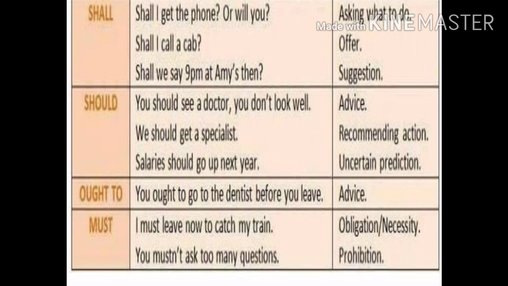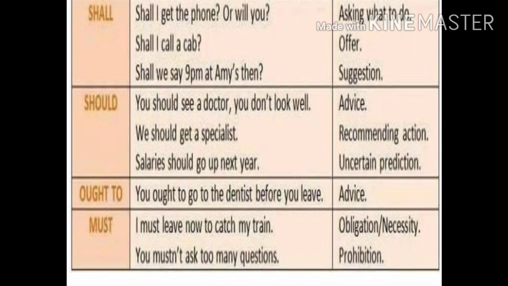Look at the example. I must leave now to catch my train. So here you are speaking about necessity. It is unavoidable and it is necessary that you leave to catch the train. Look at the next usage. Prohibition. Prohibition means saying that you are not allowed to do something. Look at the example. You mustn't ask too many questions. Mustn't means must not. Must not is used to denote prohibition. You must not. You are not allowed to ask many questions.